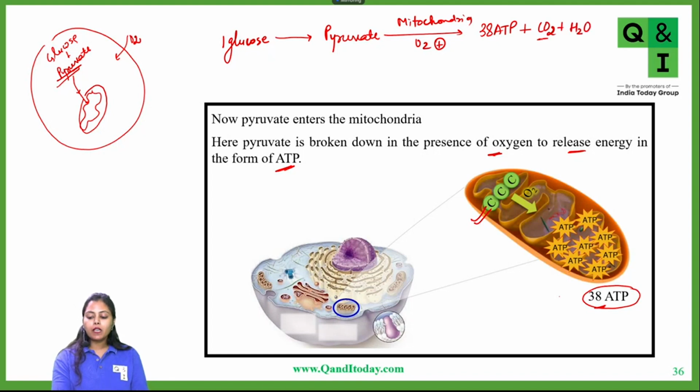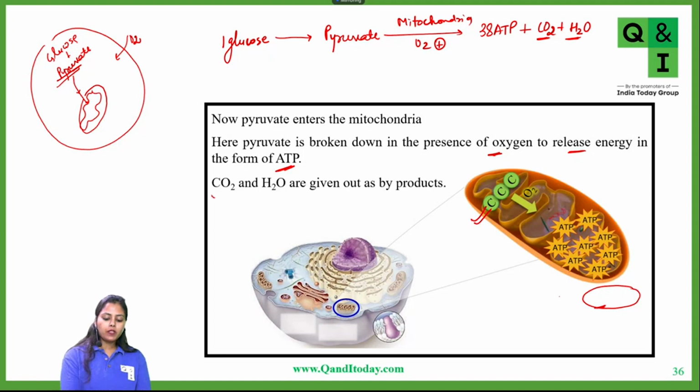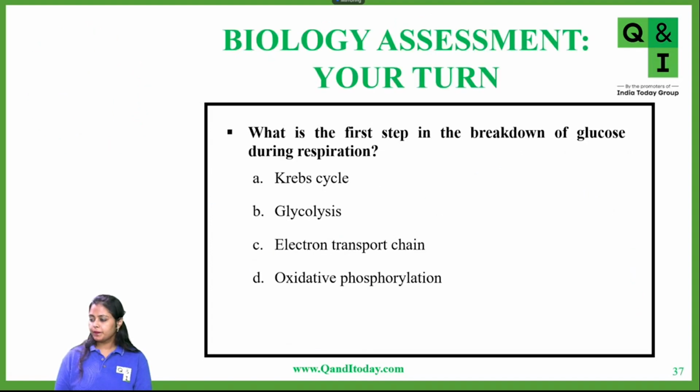So during this, carbon dioxide and water are released as byproducts. Clear, everyone? Have you understood this? Has everyone understood this? Yes, ma'am. Okay. Now solve this question, everyone.